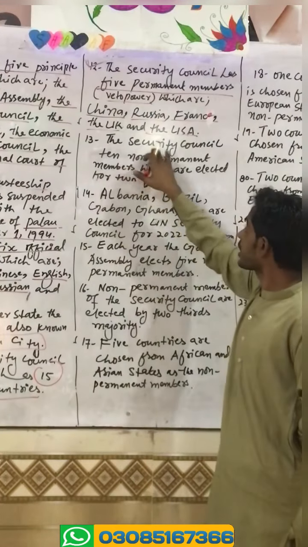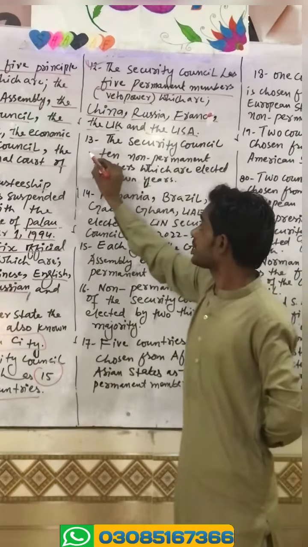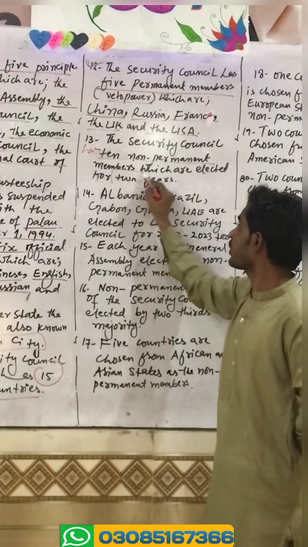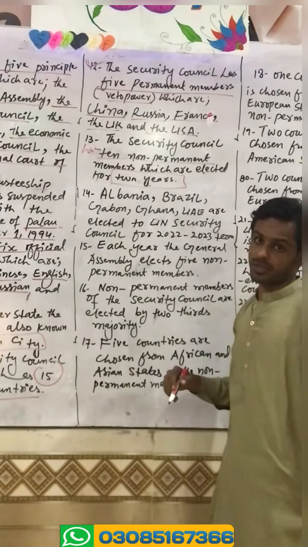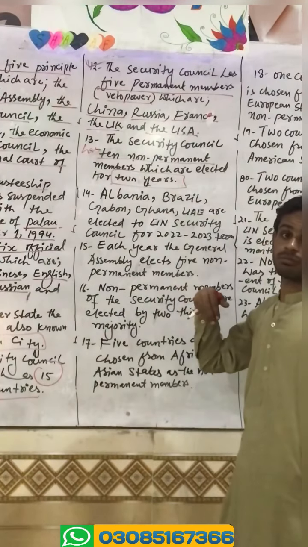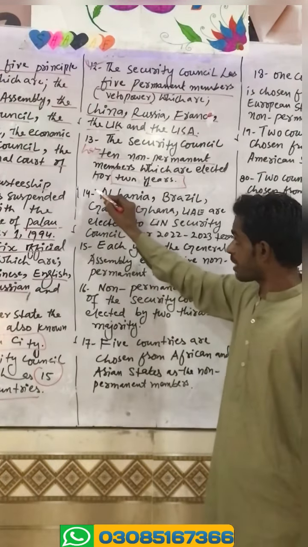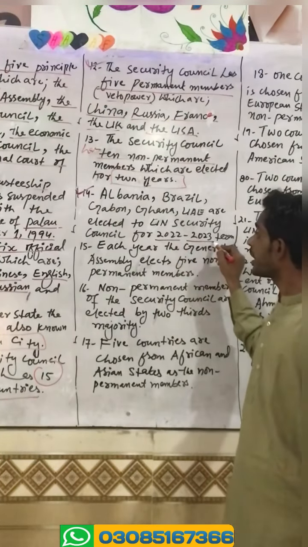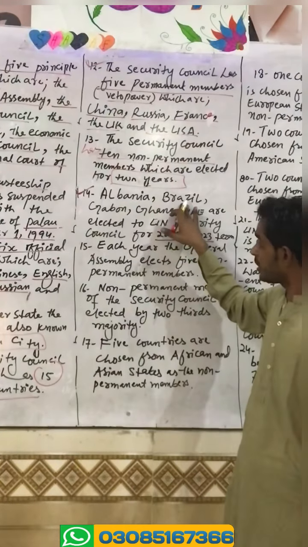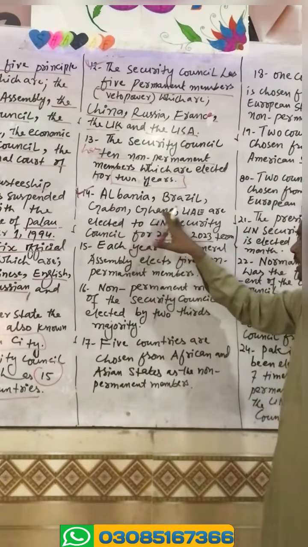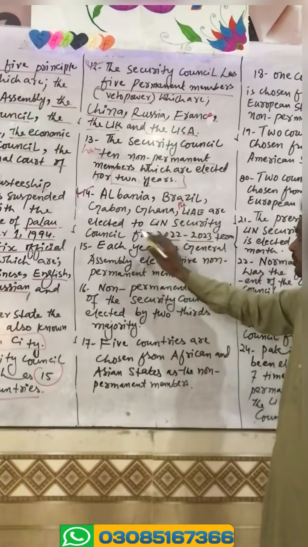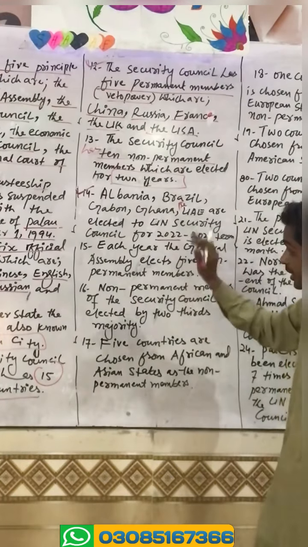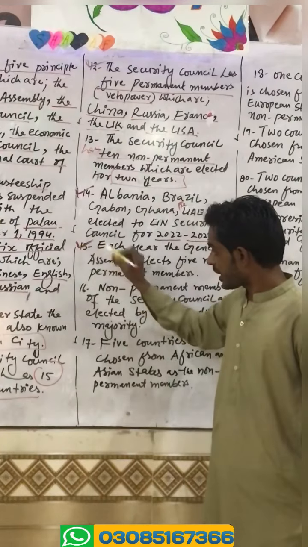Let's go ahead. The Security Council has 10 non-permanent members, which are elected for a 2-year period. After 2 years, they get changed. The recent members of the Security Council elected for 2022-2023 are Albania, Brazil, Gabon, Ghana, and the UAE. Remember, this point is also important.